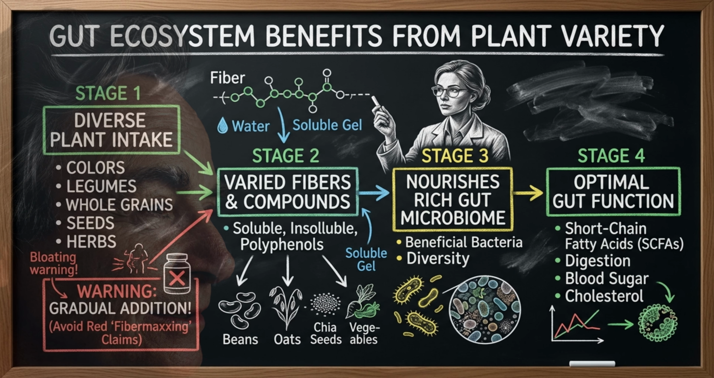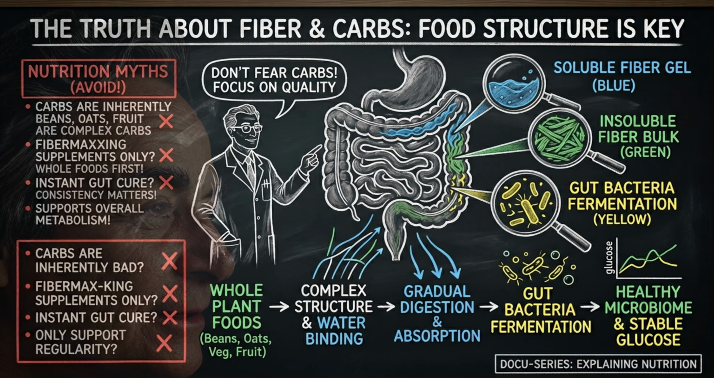Your gut ecosystem may benefit from variety. Different plants bring different fibers and compounds. The goal is not to eat every plant on Earth by Friday. The goal is to widen the pattern gradually. Add colors, add legumes, add whole grains, add seeds, add herbs.